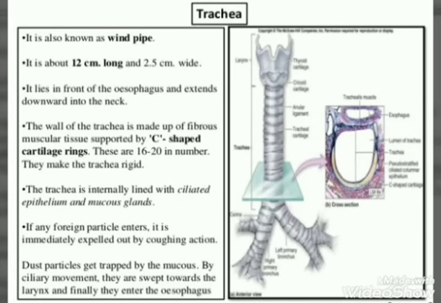The trachea is internally lined with ciliated epithelium and mucous glands. If a foreign particle or any other microorganism enters, it is immediately expelled out by coughing action. Dust particles get trapped by the mucus. By ciliary movement, they are swept towards the larynx and finally they enter the esophagus.